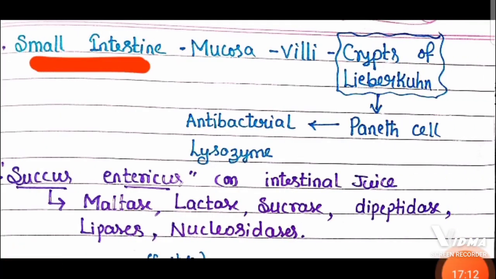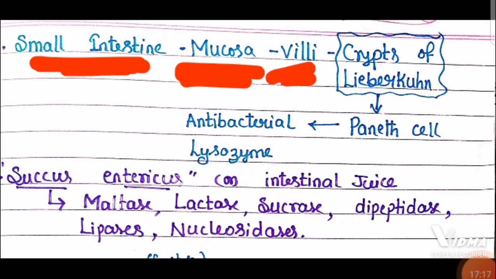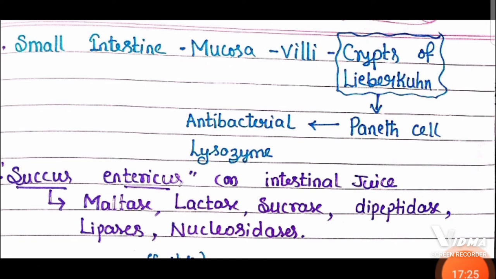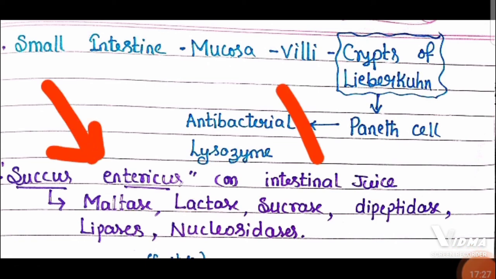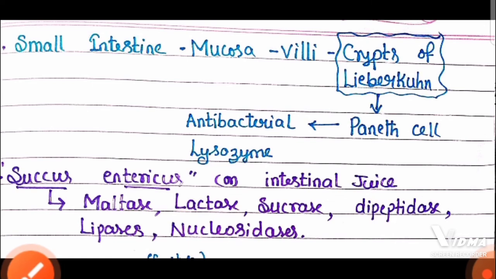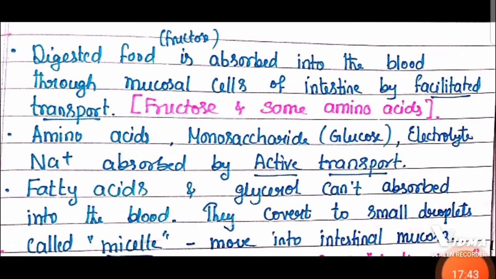Vitamin B1. And in the small intestine, in the mucosal part of the small intestine, we can find villi. In between villi, we can find crypts of Lieberkuhn that have Paneth cells that produce an antibacterial enzyme called lysozyme. Succus entericus is the name of intestinal juice. It has certain digestive enzymes like maltase, lactase, sucrase, dipeptidase, lipases and nucleosidase. These are the enzymes present in intestinal juice.